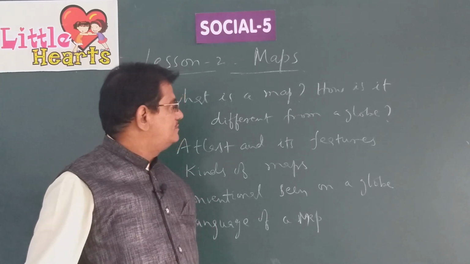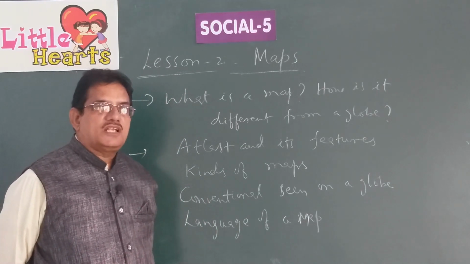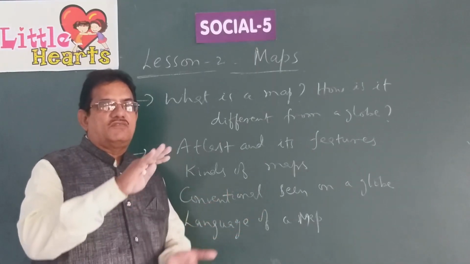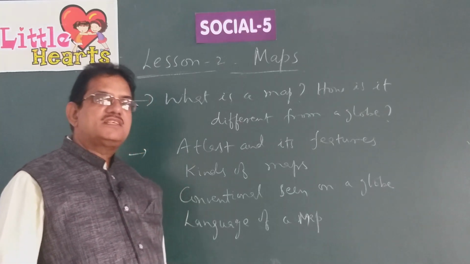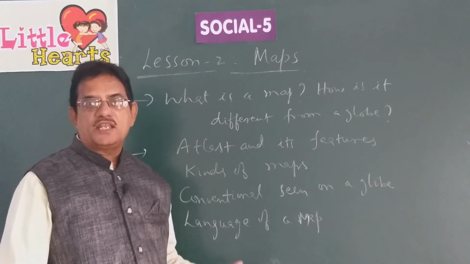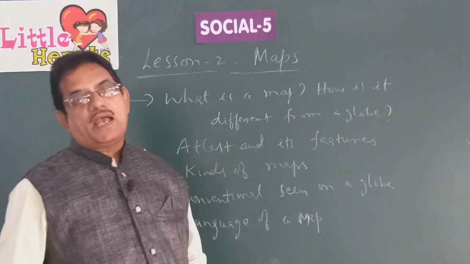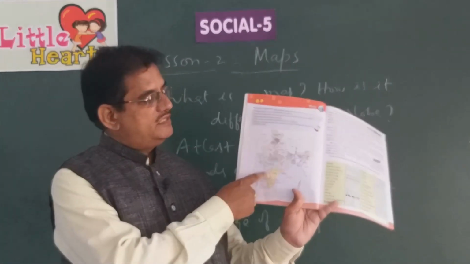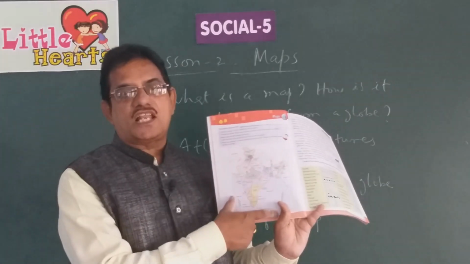And we all know that you might have seen maps also. In addition, a globe is difficult to carry everywhere because it is somewhat bigger in size. You can locate the places on a globe. Whereas a map is a drawing of the earth or any part of the earth. Look at this. This is a drawing of the Indian country on a flat surface, on a paper.